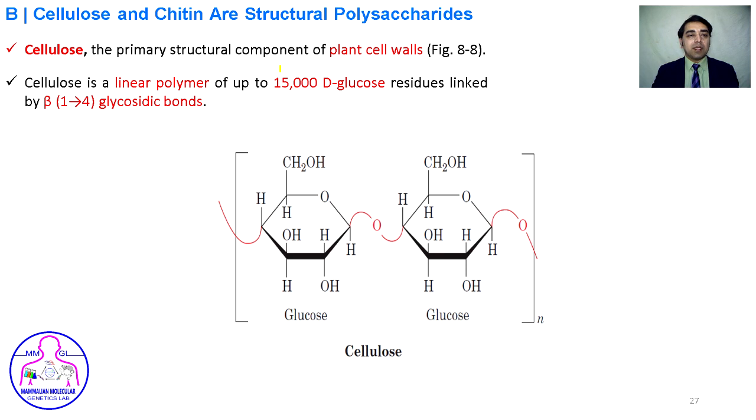The first example is cellulose. Cellulose is a straight chain polymer made by glycosidic bonds of beta-D glucose. These beta-D glucose units are joined together through 1,4 glycosidic bonds, and the number of monomeric units is almost 15,000.